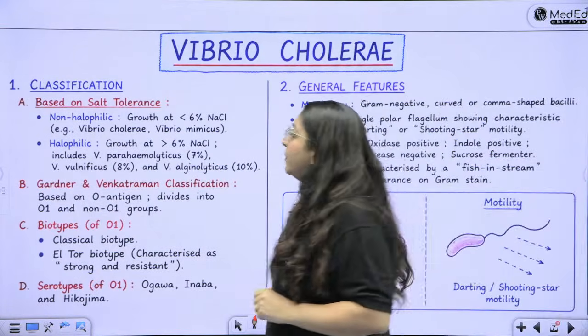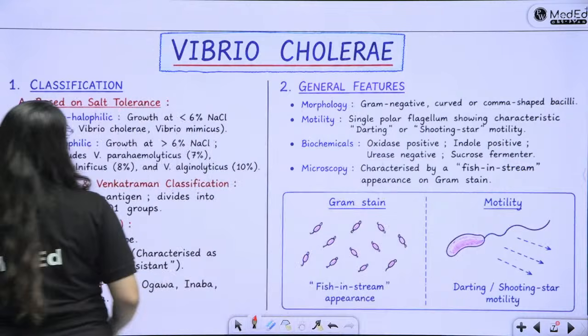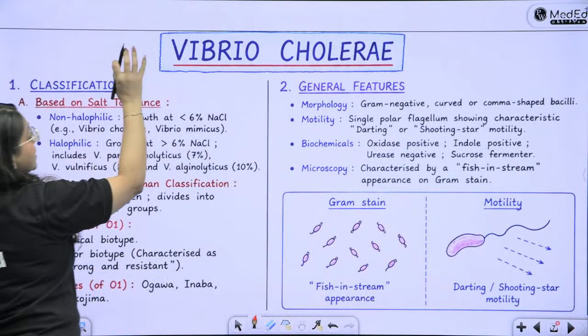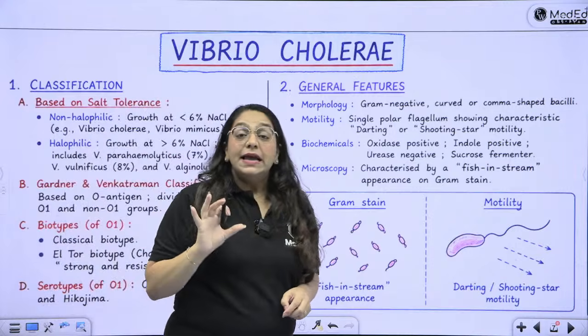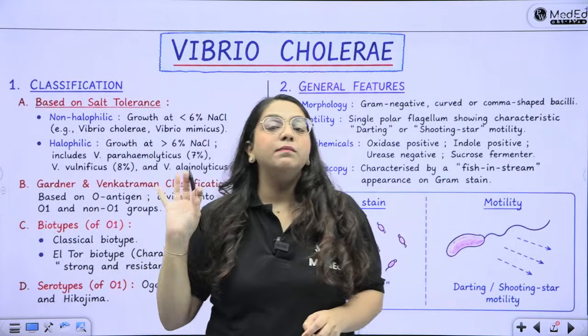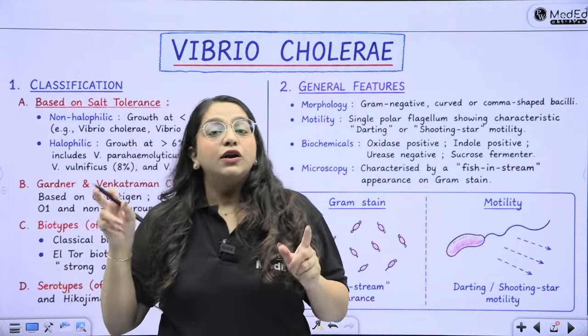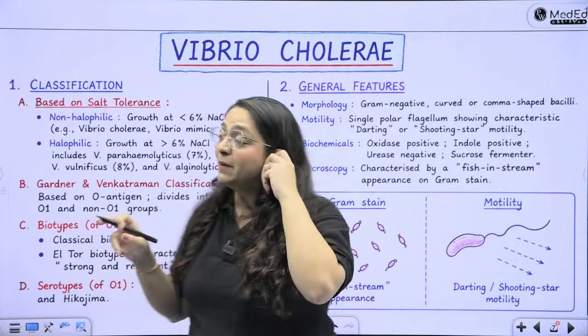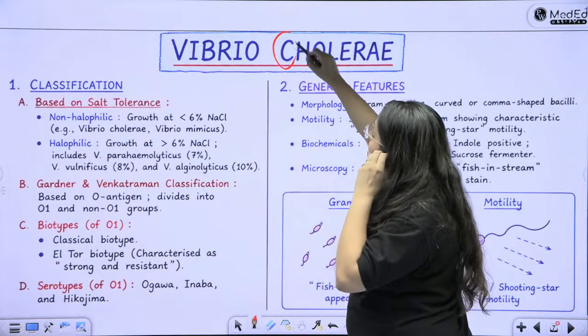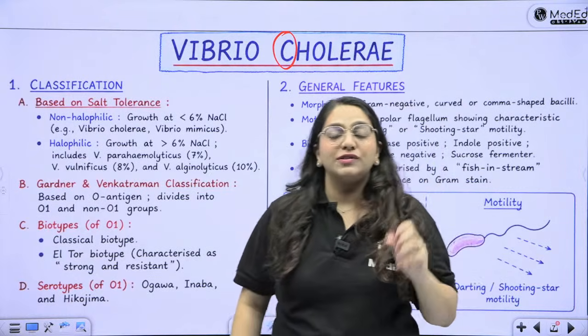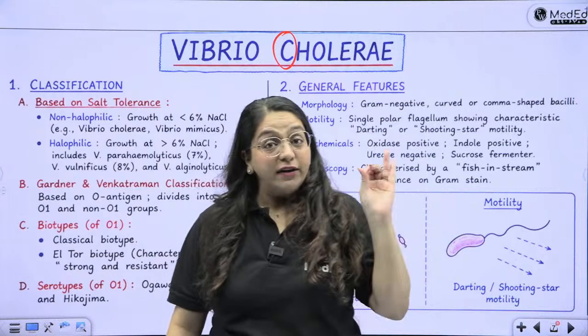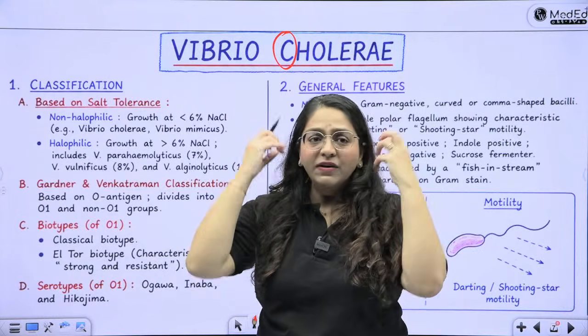Then we have Vibrio cholerae. What is Vibrio cholerae? It is not an enterobacterial. It's a non-lactose fermenter, but it's a sucrose fermenter. This also causes toxigenic diarrhea, ABCD. The C was cholera. This is also a phage-coded toxin. The cholera toxin is a phage-coded toxin. Okay? All of this we have existing knowledge.